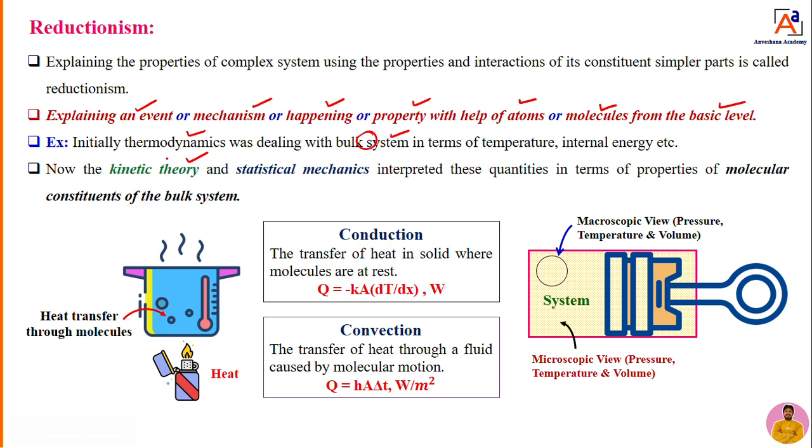So what we are doing? We are using kinetic theory, analysis, and statistical mechanics to understand the properties of the system. That is known to be reductionism now. That means we are moving towards the molecular level to understand the properties of the system. Instead of taking bulk or macroscopic properties, temperature or volume or pressure, we are going toward the molecular level and explaining the approach. That approach we can call reductionism.